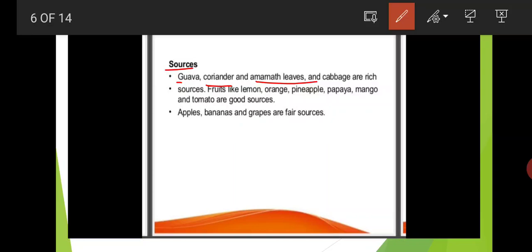Almost all fruits, all citrus fruits, tomato, and mango are good sources of vitamin C. Guava, coriander, amaranth leaves, and cabbage are the rich sources, and almost all remaining fruits are good sources of vitamin C.